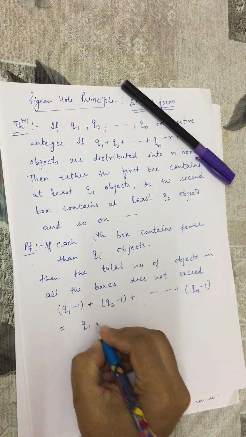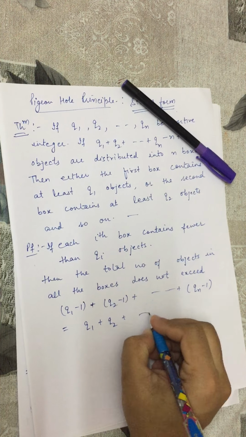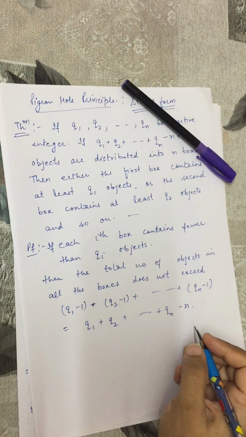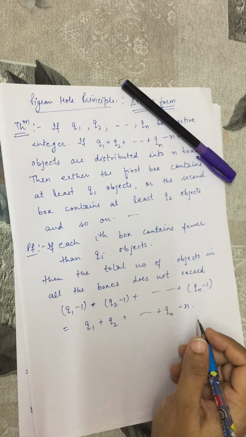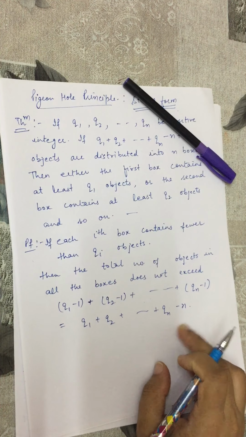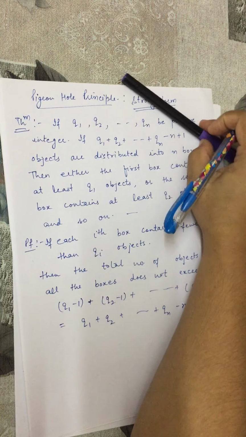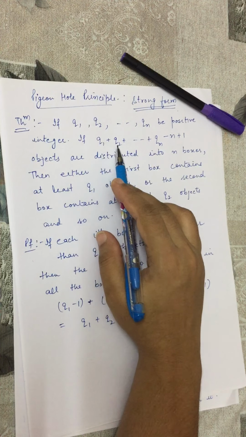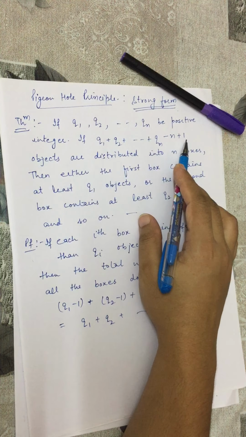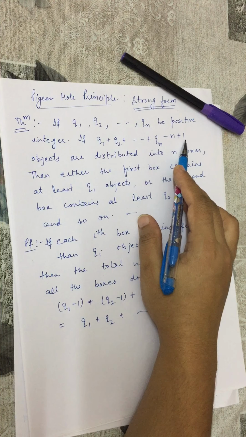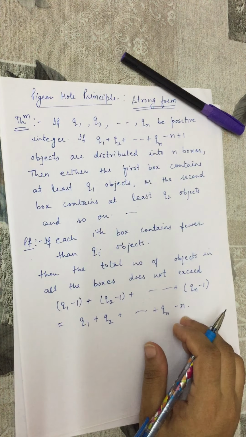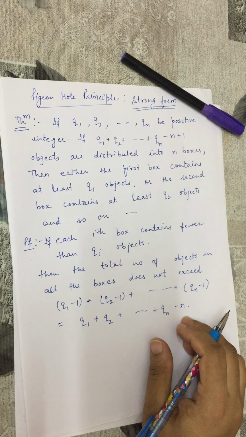That can be written as q1 plus q2 up to qn minus n. So this number is less than the number which we want to distribute. We have to distribute q1 plus q2 up to qn minus n plus 1 objects. So this number is 1 less than the number of objects which are to be distributed.